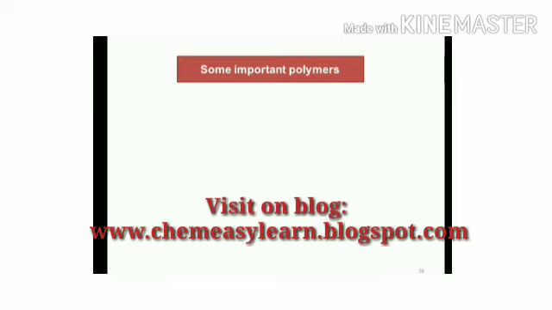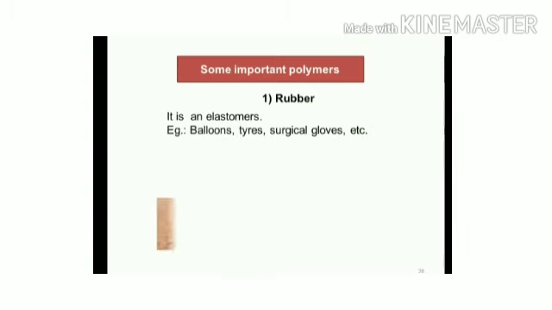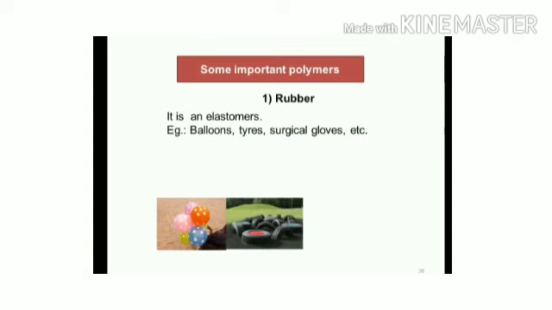Some important polymers. Number 1, rubber. It is an elastomer. Examples: balloons, tires, surgical gloves.